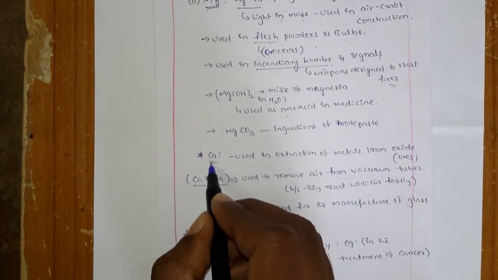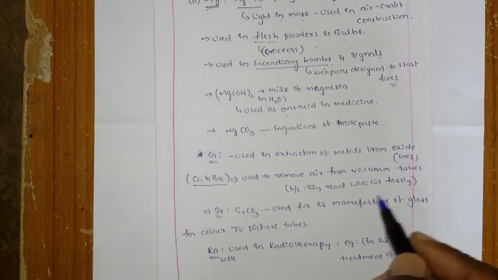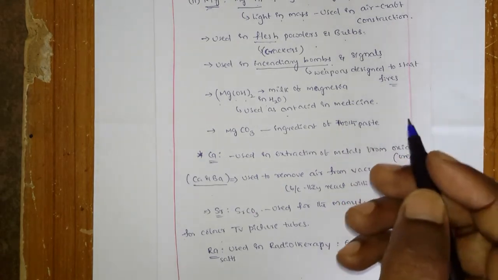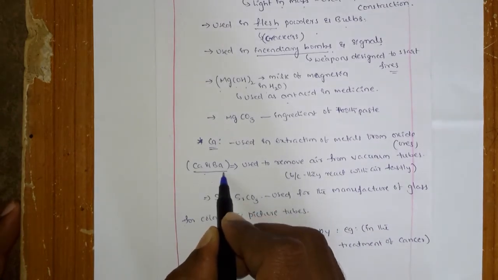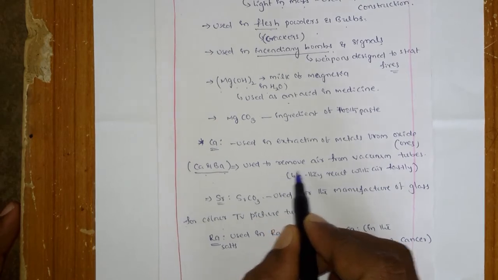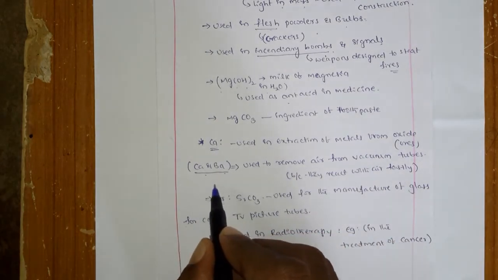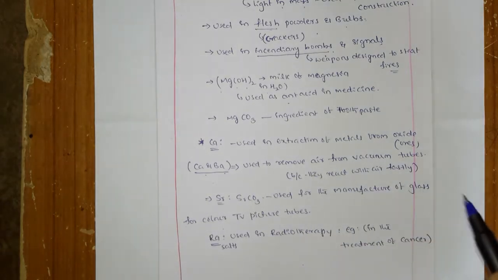Next one is calcium. Generally calcium is used in the extraction of metals from oxide ores. You learned in the metallurgy chapter in 10th class, right? And next one is calcium and barium. Combined, they are used to remove air from vacuum tubes, because these two are very good absorbents to absorb moisture or air.